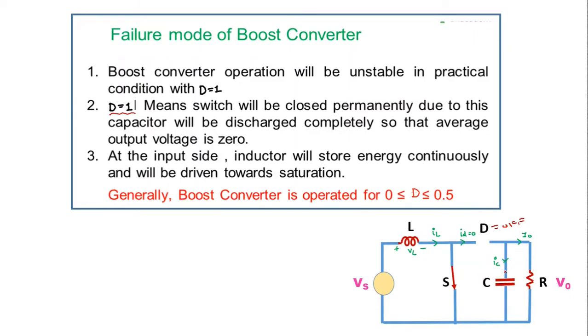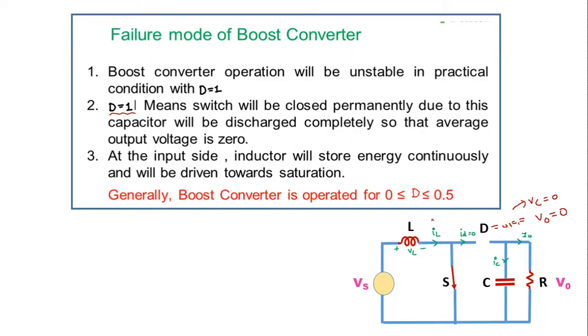Okay, so in that case what happens, when this capacitor voltage becomes 0, Vc is equal to 0, because this capacitor is connected parallel to this load resistor, the average load voltage or the average output voltage V0 will also be equal to 0 in that case.